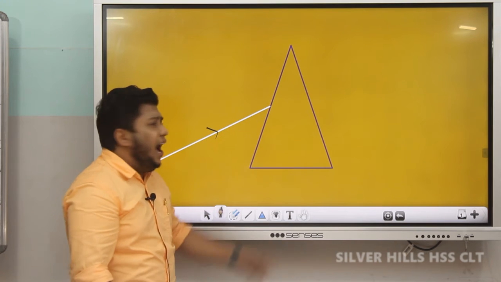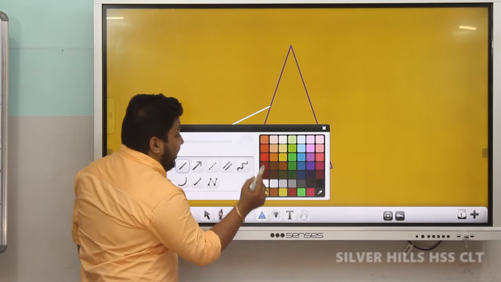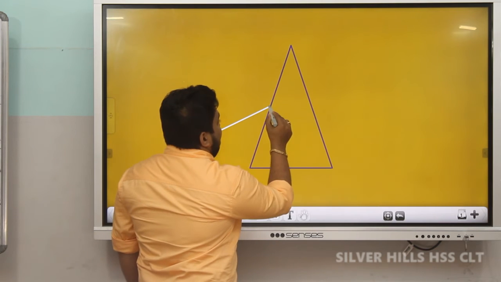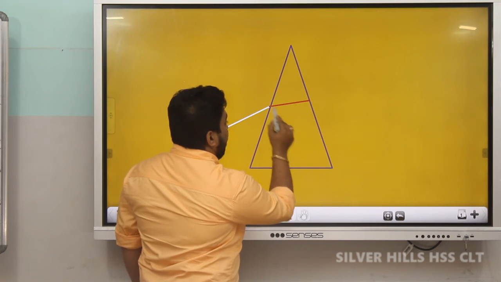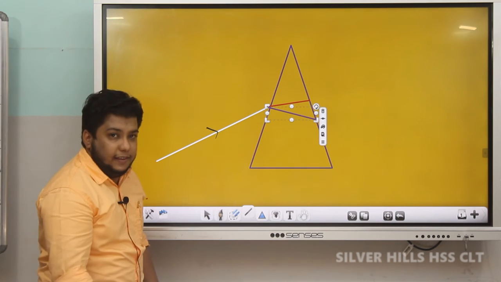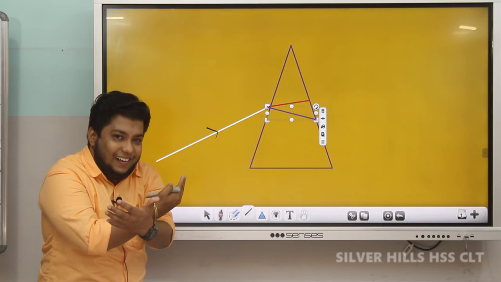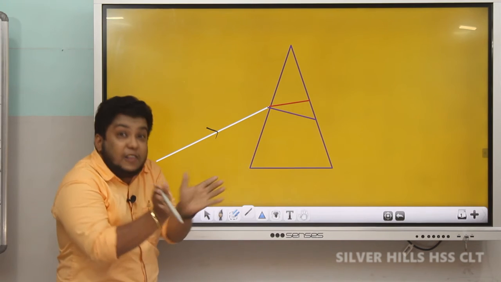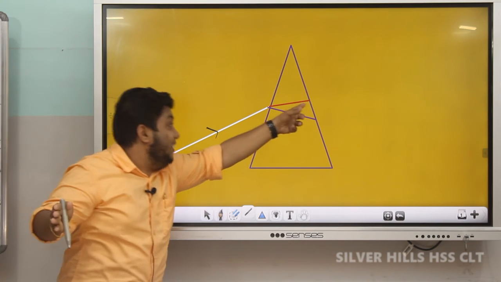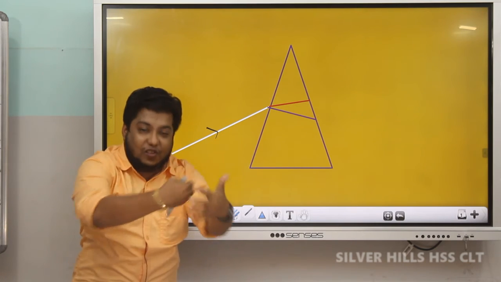You know that at this interface, light undergoes dispersion. Violet is here. Now we are going to recombine these colors. At this surface, the light ray undergoes recombination.